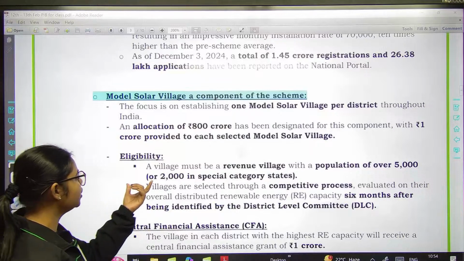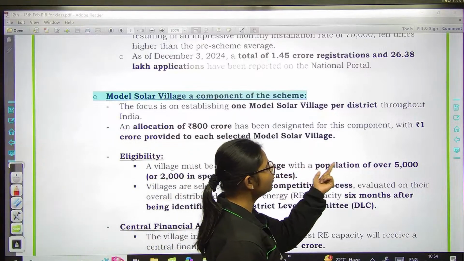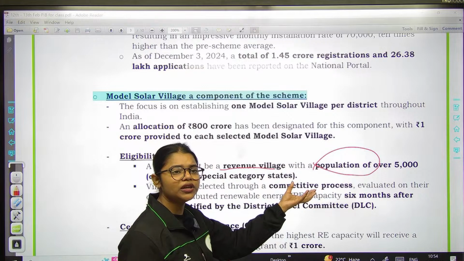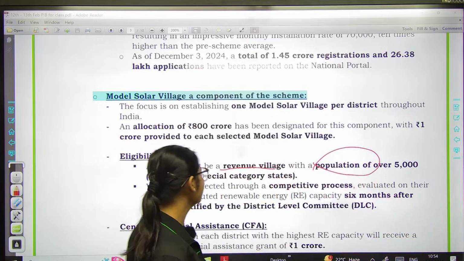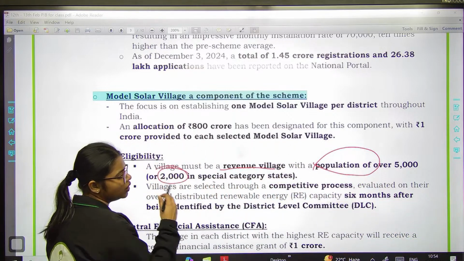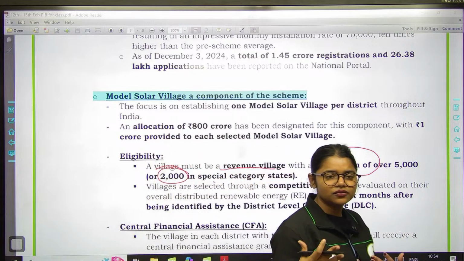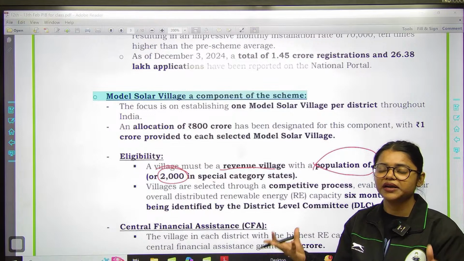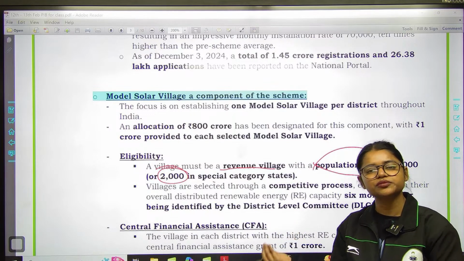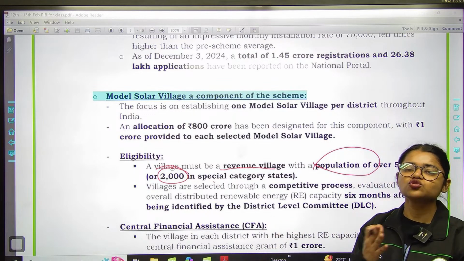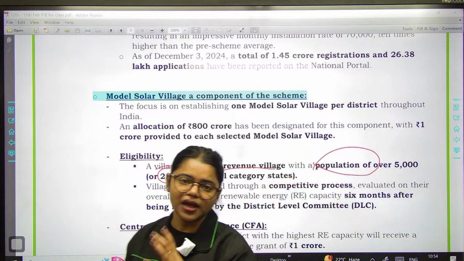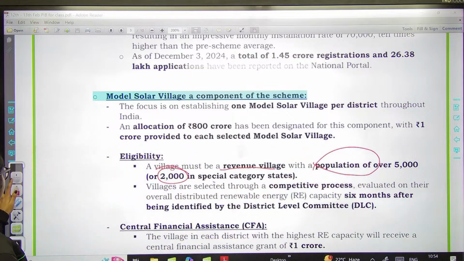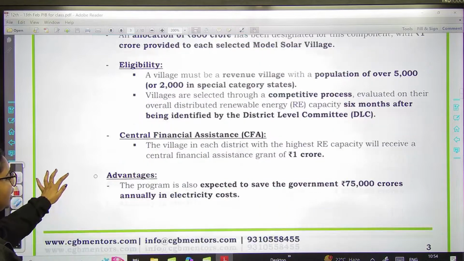सबसे पहले बोल रहे हैं, a village must be a revenue village with a population of over 5,000. Population कम से कम 5,000 से ज़्यादा की होनी चाहिए आपकी. And special category में 2,000 होगा. Then the government will announce some competition. Then the villages have to participate in that competition. और जो उस competition में जीतेगा, उसको हम model solar village का नाम दे देंगे, okay? Central financial assistance जैसे मैं आपको बता चुकी हूँ 1 crore rupees का, right?